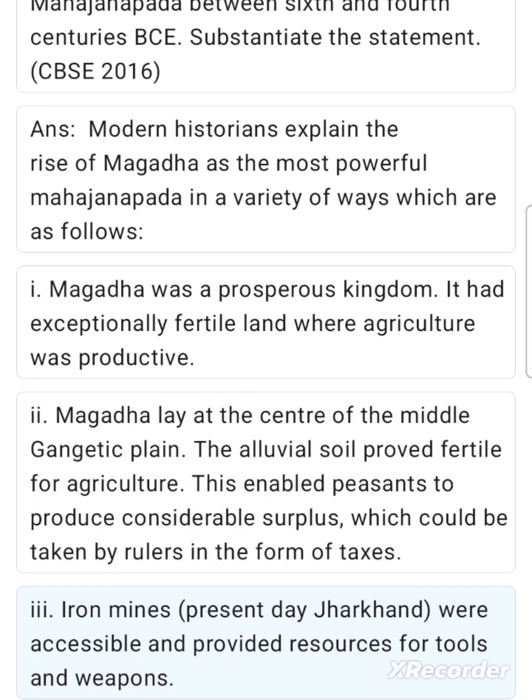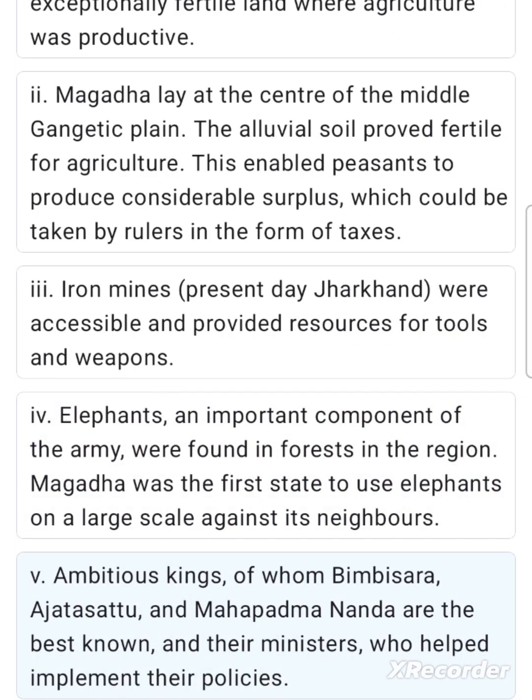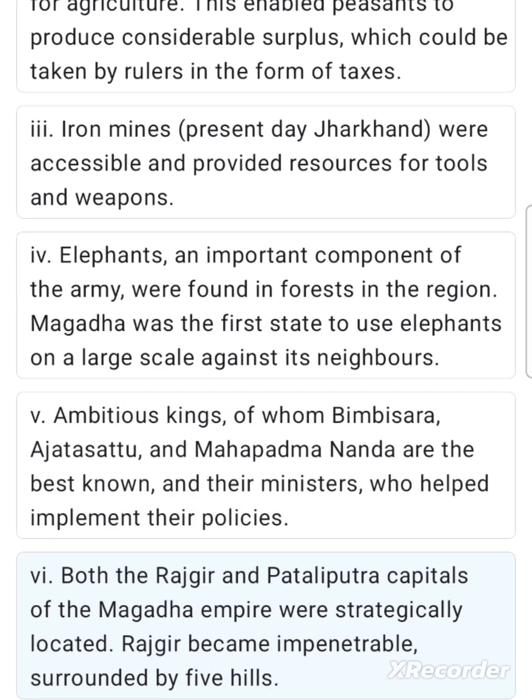III. Iron mines, in present-day Jharkhand, were accessible and provided resources for tools and weapons. IV. Elephants, an important component of the army, were found in forests in the region. Magadha was the first state to use elephants on a large scale against its neighbors. V. Ambitious kings, of whom Bimbisara, Ajatsattu, and Mahapadma Nanda are the best known, and their ministers, who helped implement their policies. VI. Both the Rajgir and Pataliputra capitals of the Magadha Empire were strategically located. Rajgir became impenetrable, surrounded by 5 hills.